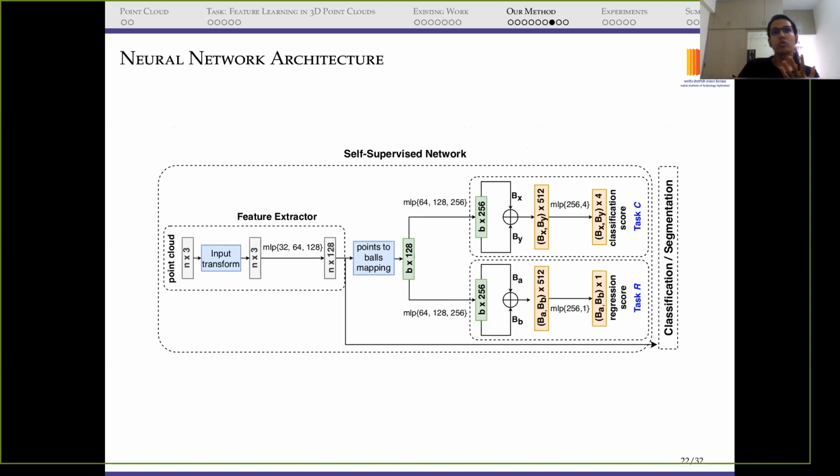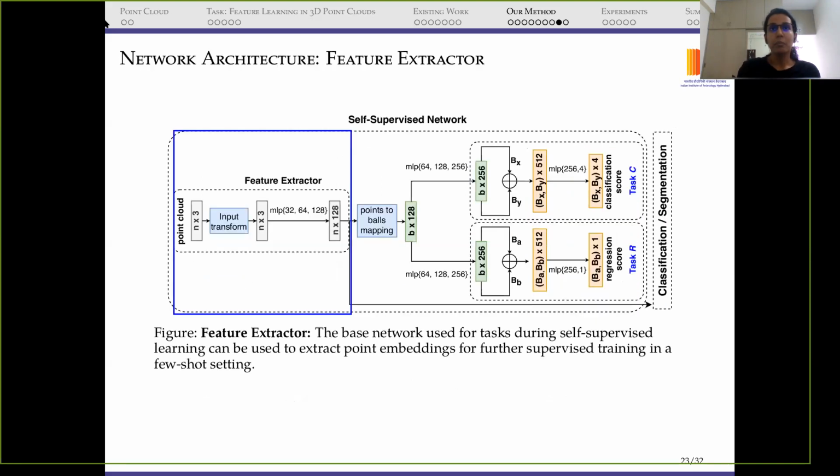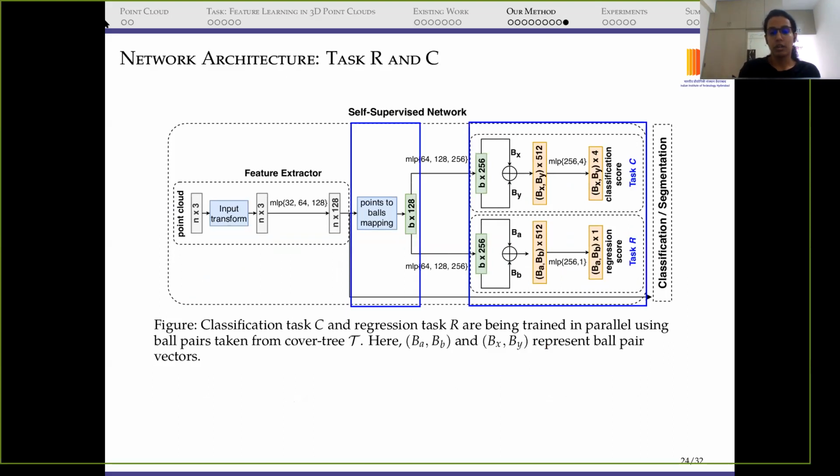Now, considering these two tasks, we have a neural network architecture where we start with the point cloud, and then we transform it using some kind of scaling or normalization, and we have some layers. Now the main part comes here, because we wanted ball pairs for this learning. So how do we make ball pairs?